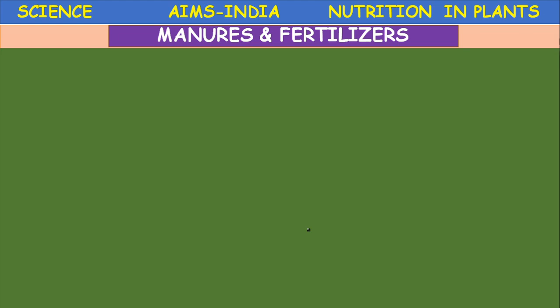So manures, when added to the soil, increase the humus. Humus means the moisture of the soil will be retained for a long time and some nutrients are added. But when fertilizers are added, the humus is not increased. Fertilizers give instant results. We cannot replace fertilizers with manures. Fertilizers are specific, means the nutrients present in the fertilizers are specific, but manures are natural fertilizers. They slowly add nutrients to the soil. Okay.